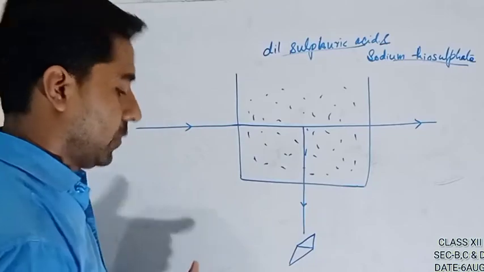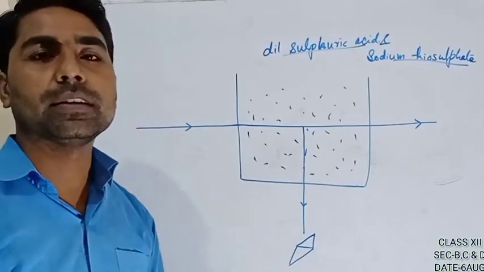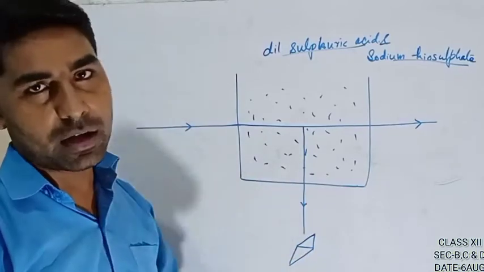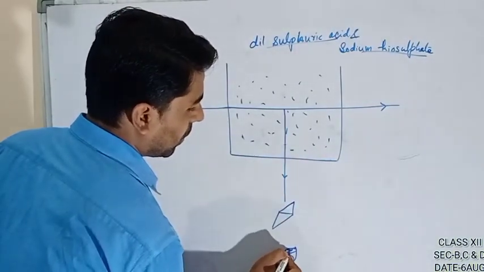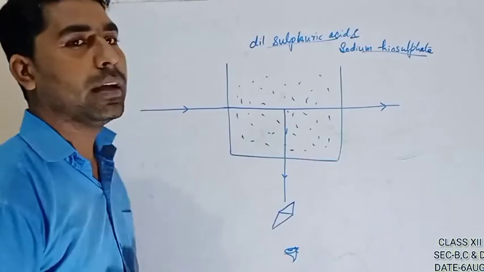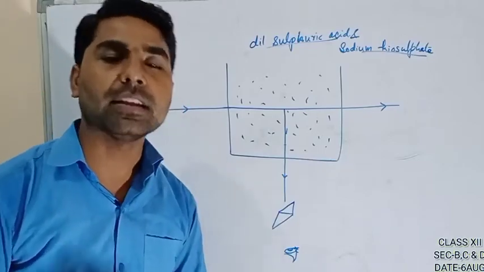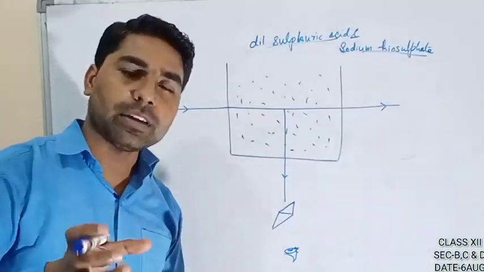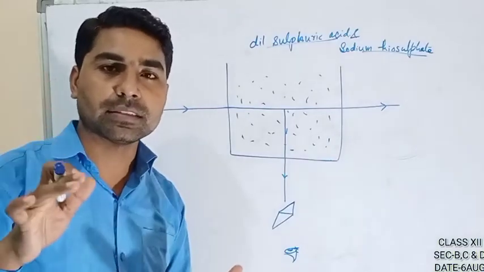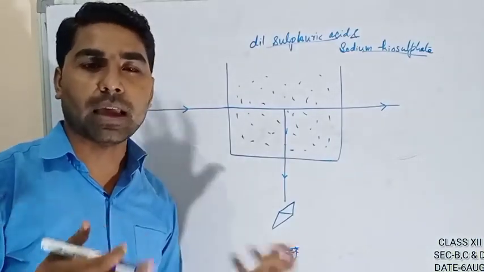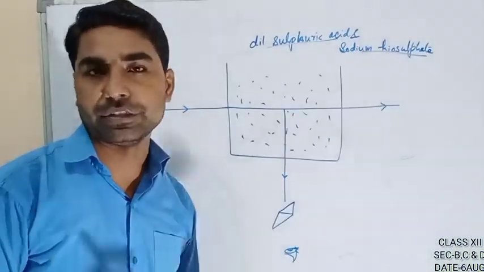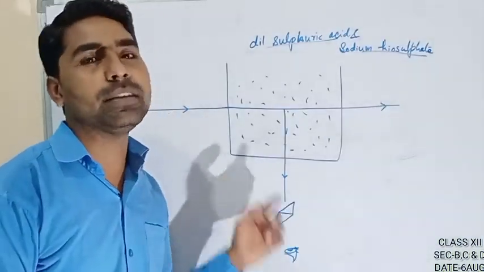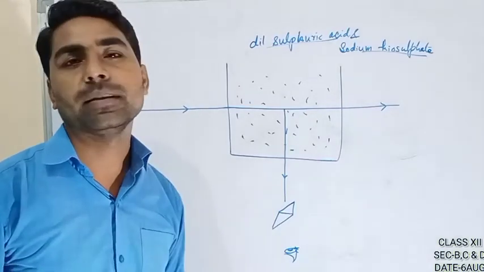This prism is also used to detect whether light is polarized or unpolarized. On rotating this crystal, only at a particular angle is the light maximum. On rotating further, the light intensity decreases and at some point becomes black. In short, if the intensity of light changes on rotating, then this is plane polarized light.